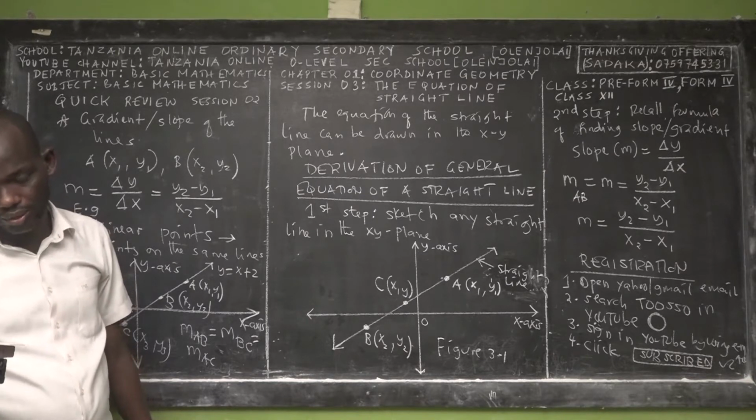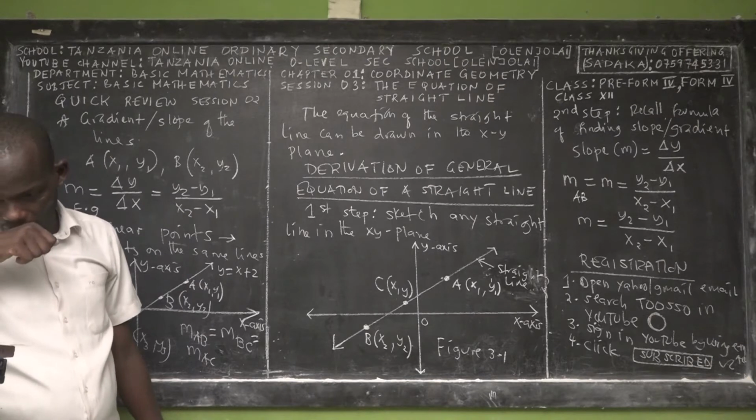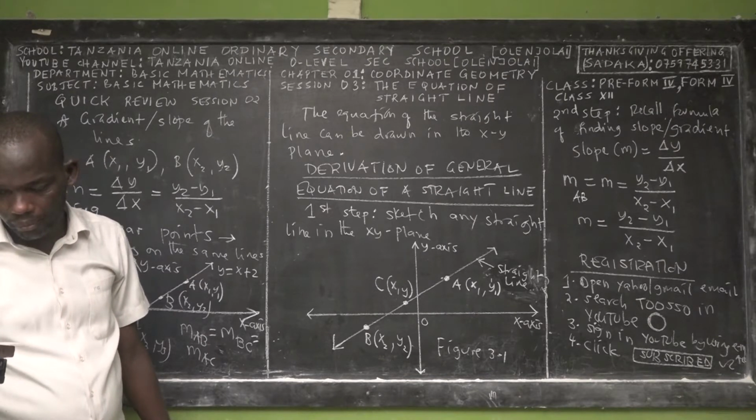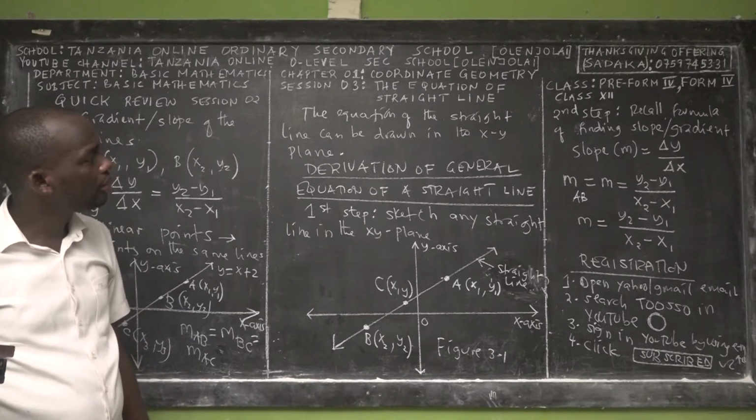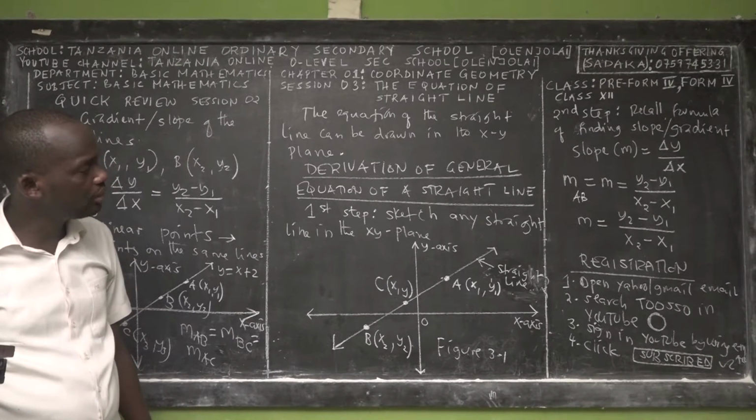So that is the slope, the gradient of line AB.